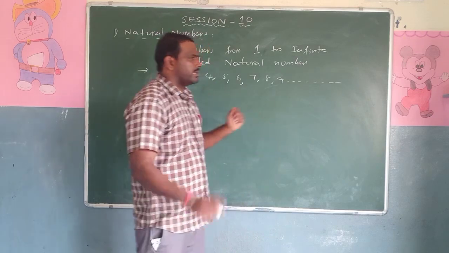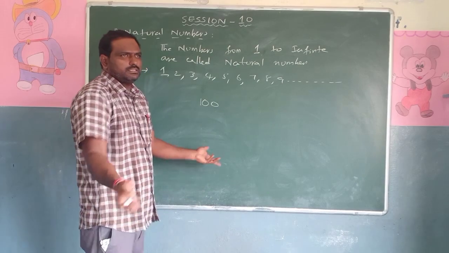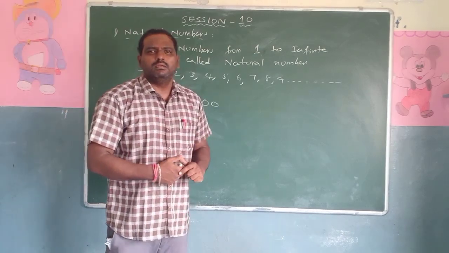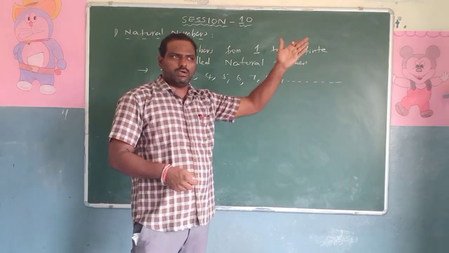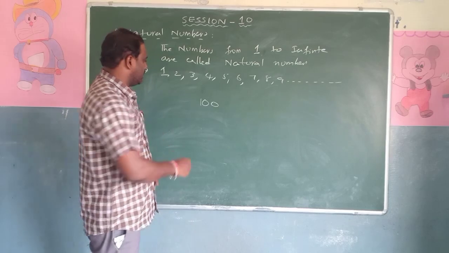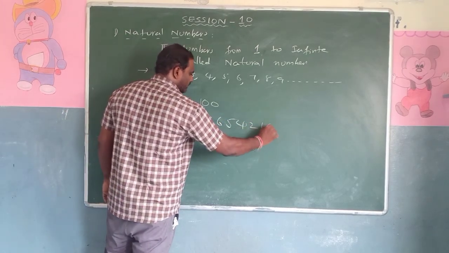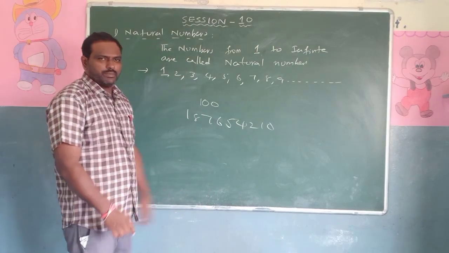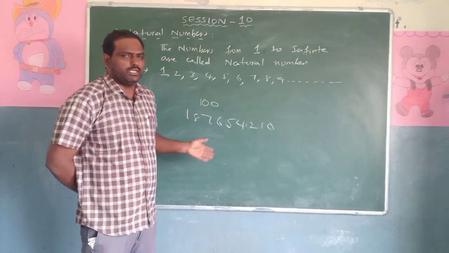Can you ask, sir, is 100 a natural number or not? Yes, 100 is a natural number, because 1, 2, 3, 4, 5, 6, 7, 8, 9, 10 and so on. If you go on, after 99 you will get 100. Sir, I'll ask 1, 8, 7, 6, 5, 4, 2, 0, 1, 2, 1, 0. Is it a natural number or not? Yes, it's a natural number.